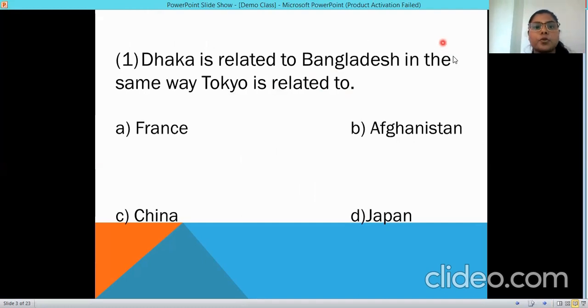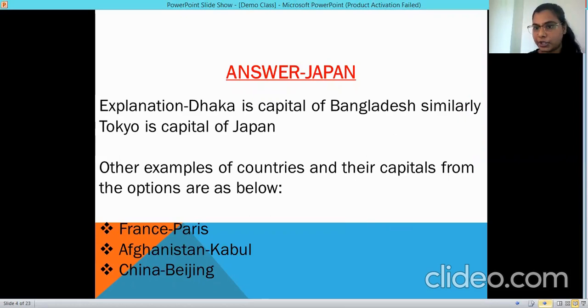Okay, so Dhaka is related to Bangladesh in the same way Tokyo is related to what? Let's observe what Dhaka is to Bangladesh. We know that Dhaka is the capital of Bangladesh. Similarly, Tokyo must be the capital of which country? The answer will be Japan. You should remember all the countries and their capitals, as well as all of India's states and their capitals. It is very important, as it can be asked as a question. In the next slide, I have given the answer and the explanation as well.